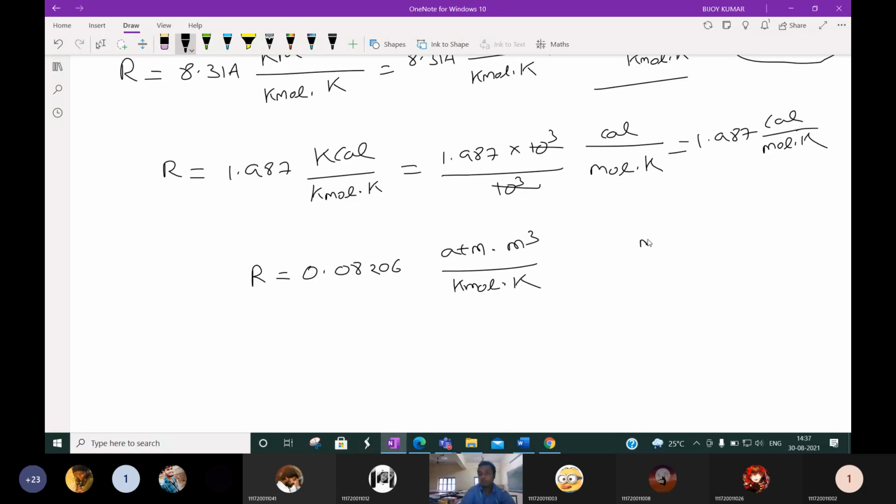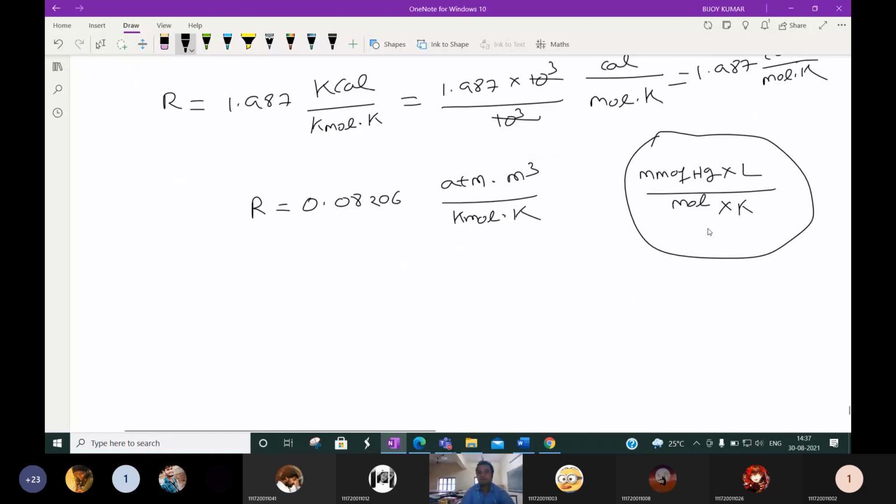So we have to convert it to mm of Hg. Mm of Hg is the unit of pressure, liter is the unit of volume, by mole is the unit of mole, and Kelvin. Okay, these units we have to convert.